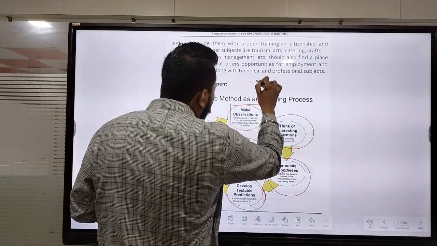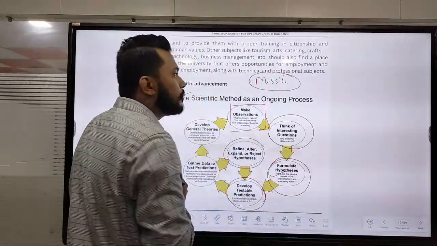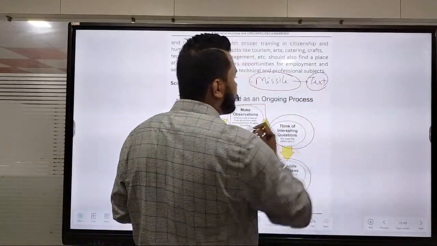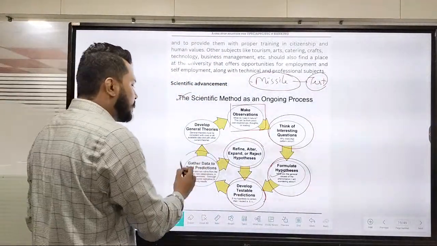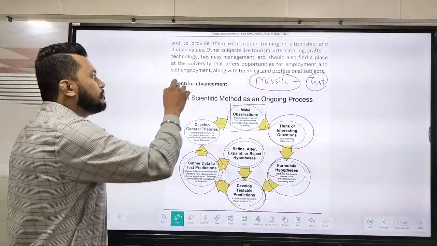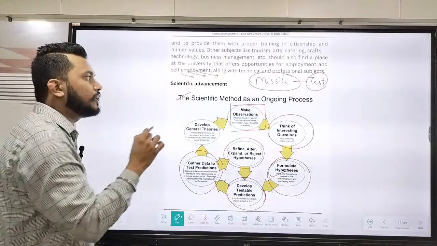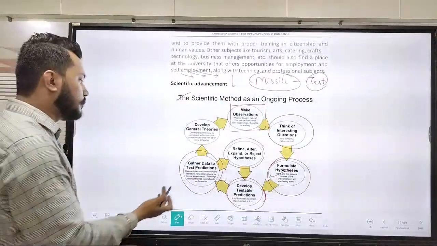Supposing, if I have to induct a missile into our army, what do I do? I will directly go and test it in the firing range. So testing is very essential. Okay, then gather data to test predictions. Others outside have already done that work, so I have to produce that type of data, so that I can get good data. So that is one of the major factors.